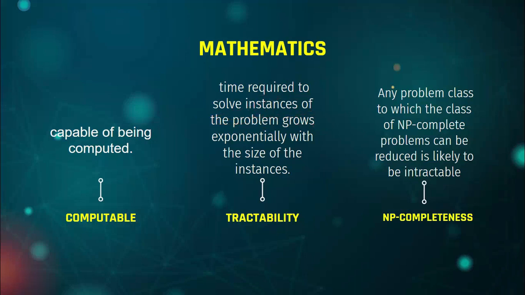For example, the machine's work increases exponentially as the size of the instances increases. If a robot wants to hold something in its hand and you put more and more objects, the time will increase. And NP-completeness, which means some problems are really complex, so complex that even machines sometimes can't solve them. Such problems fall under NP-completeness.